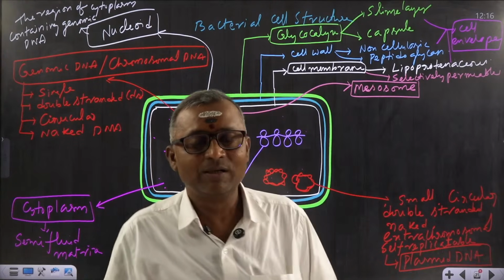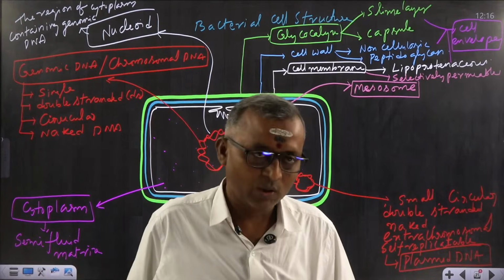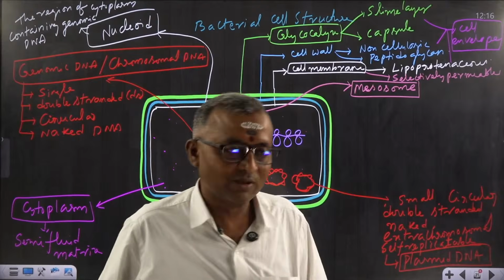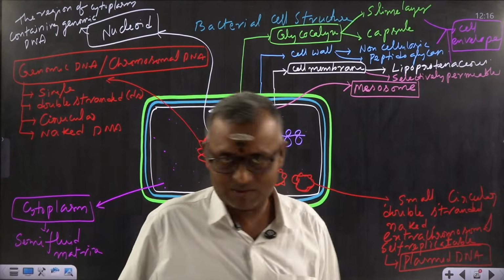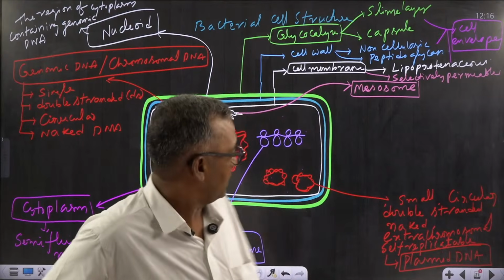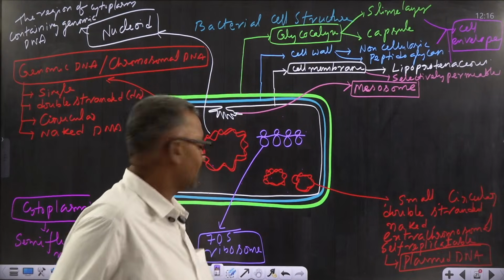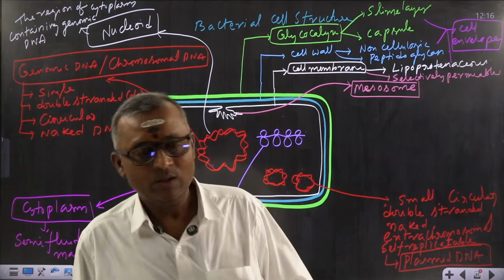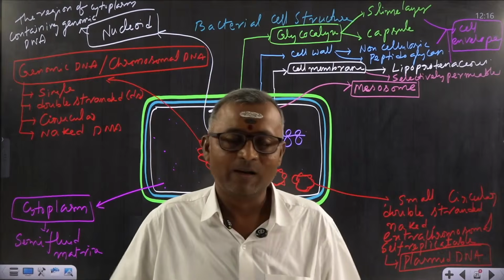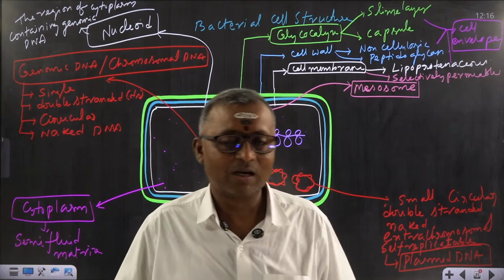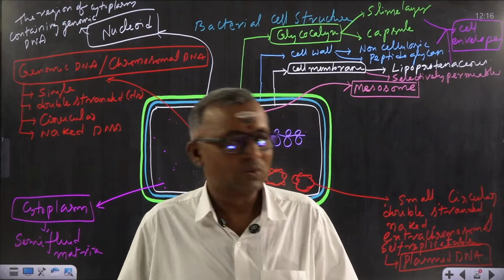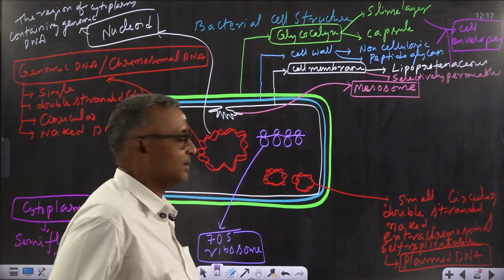Here S represents its sedimentation coefficient, or simply to say, it is a measure that reflects its density and mass. So that is the importance of the 70S ribosome.